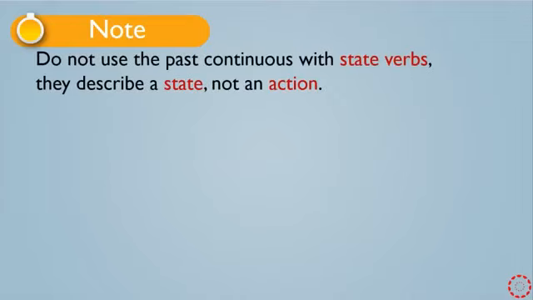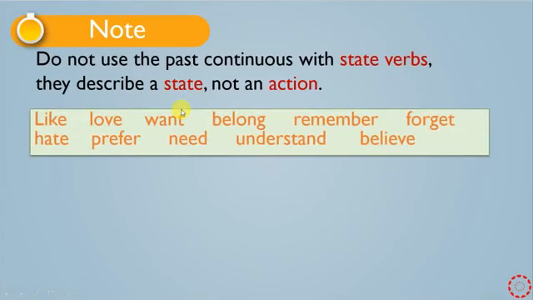Here we have an important note that we have to know. Do not use the past continuous with state verbs. They describe a state, not an action. Look. Like, love, want, belong, remember, forget, hate, prefer, need, understand, believe.